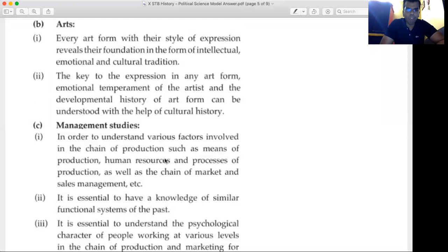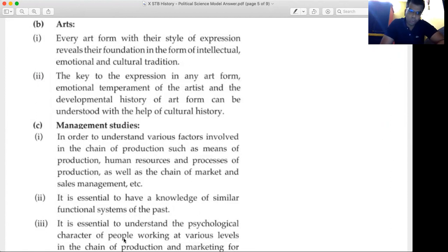Every art form with their style of expression reveals their foundation in the form of intellectual, emotional, and cultural traditions. The key to the expression in any art form, emotional temperament of the artist, and a developmental history of art form can be understood with the help of cultural history.